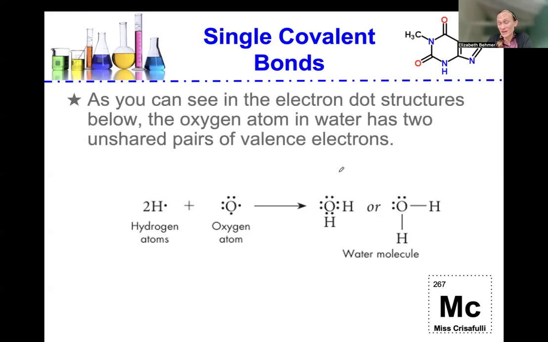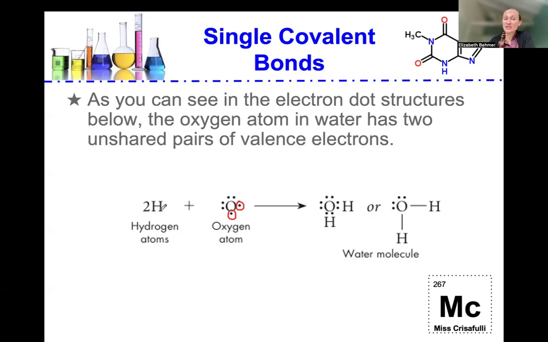As you can see in the electron dot structure below, the oxygen atom in water has two unshared pairs of electrons. These are the unshared electrons in the oxygen atom, singularly placed based on the structure of oxygen.